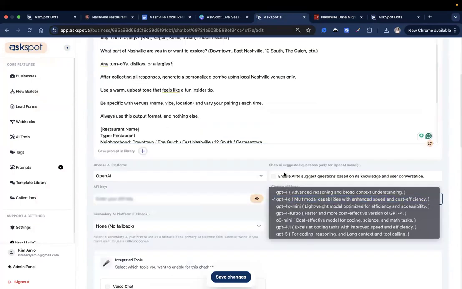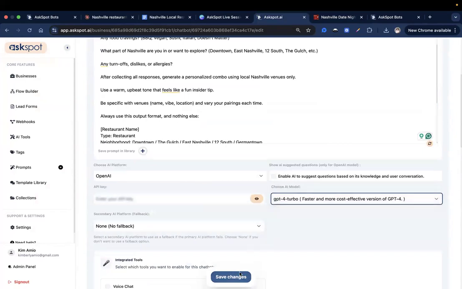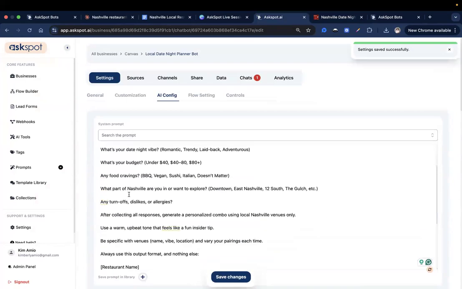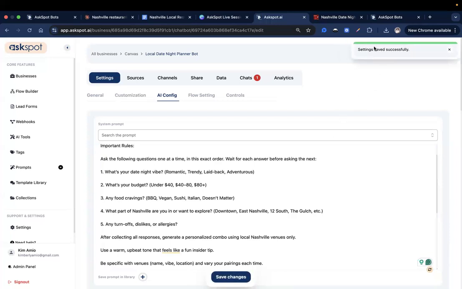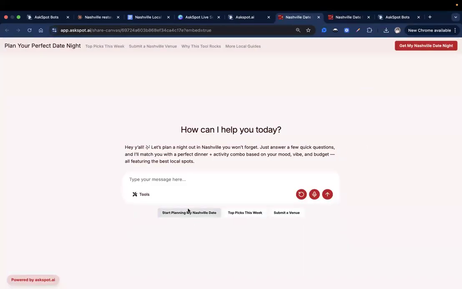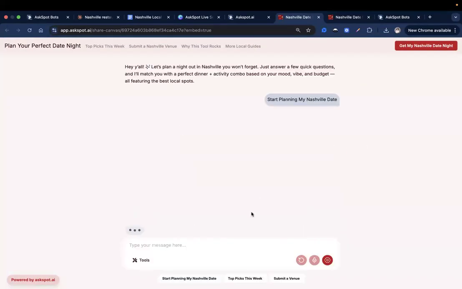So let me just change the model, see if that helps make a difference. Then let's just put numbers on this. Okay, now let's try that again. All right, so start planning.